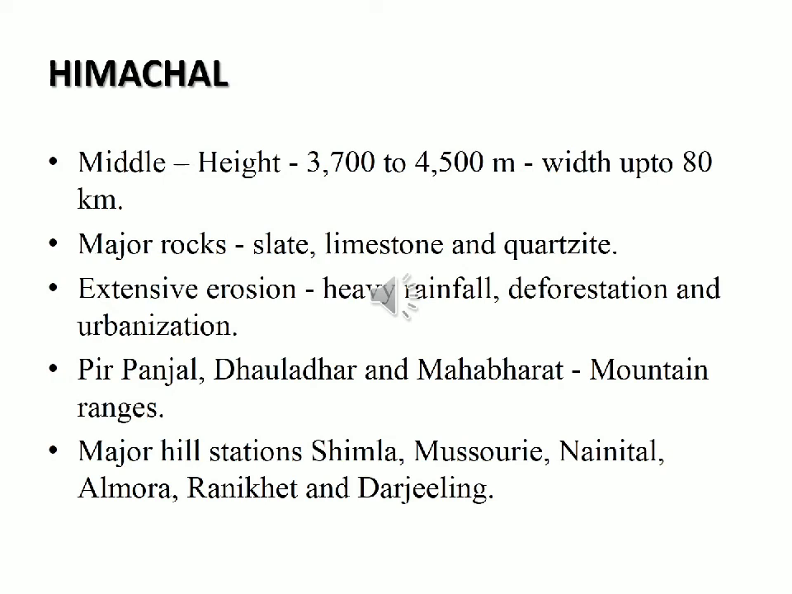The Lesser Himalayas are the middle ranges, or Himachal. The Lesser Himalayas lie next to the Greater Himalayas. The height of these ranges varies from 3,700 to 4,500 meter. Its width varies up to 80 km. Then you can find some of the major rocks like slate, limestone and quartzite.